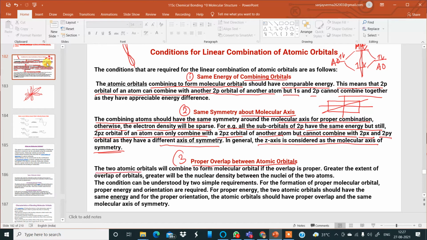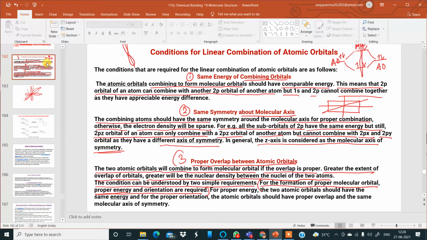The two atomic orbitals will combine to form molecular orbitals if the overlap is proper. The greater the extent of overlap of orbitals, the greater will be the nuclear density between the nuclei of the two atoms. There will be more electrons between the nuclei. The condition can be understood by two simple experiments. For the formation of proper molecular orbital, proper energy and orientation are required. So remember this: for the formation of proper molecular orbital, we need proper energy, the same energy, and proper orientation.